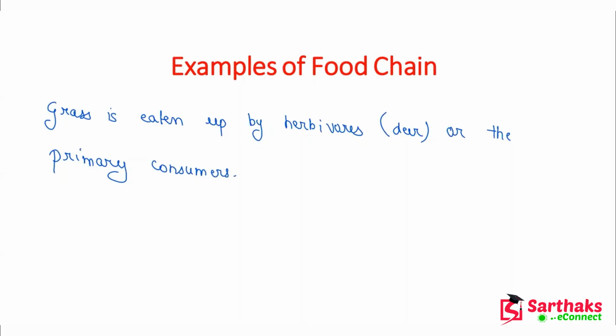And as they are the primary consumers, the deer in turn is consumed by the lion. As you can see here, the energy is being exchanged and transferred. So the deer is in turn consumed by a lion.